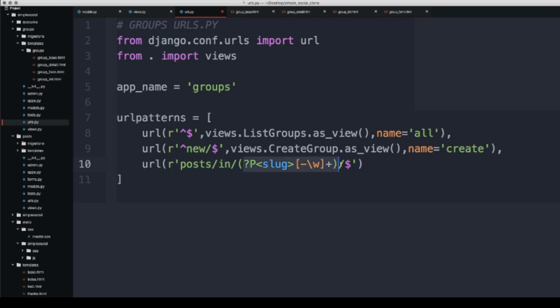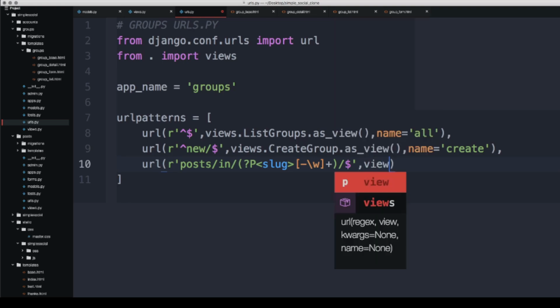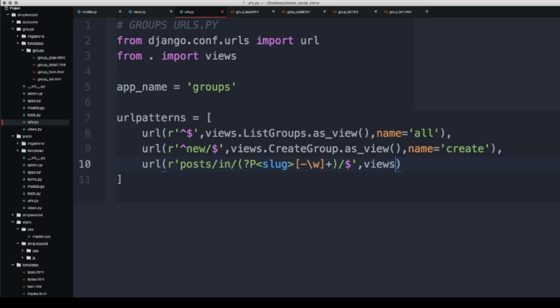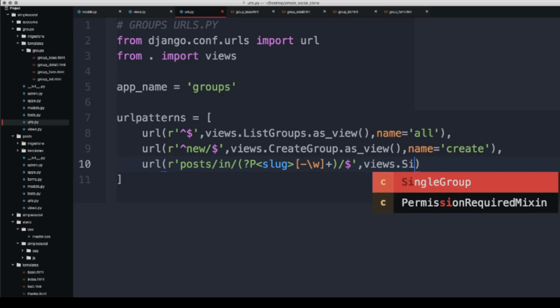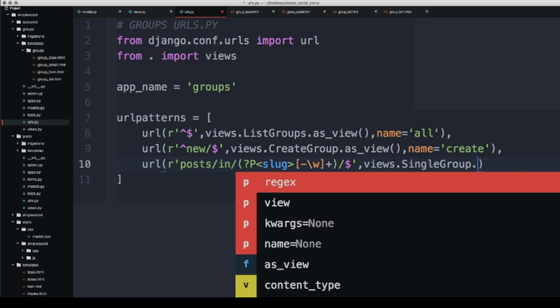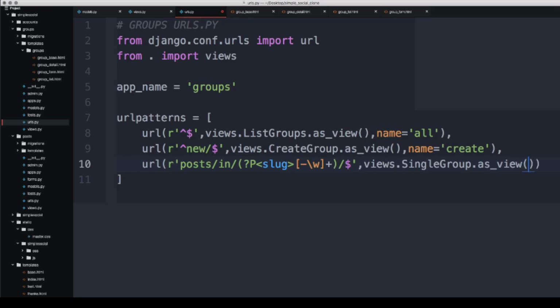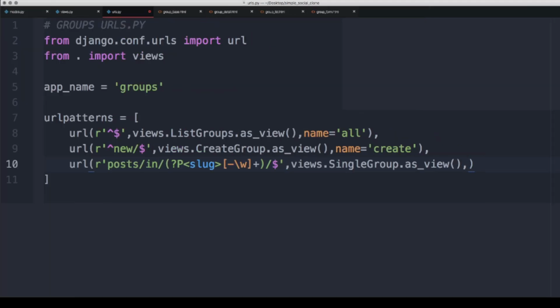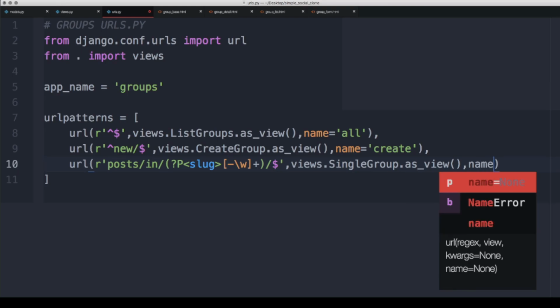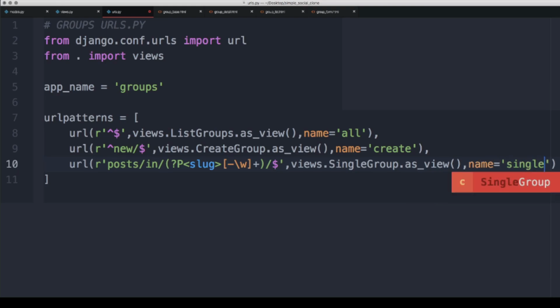So this is basically the regular expression way to write a URL, and you can convert it and ask for the right URL according to the latest Django. Basically that is just going to say posts in, and then it's going to slugify the actual group name, and that will lead to the actual single group there. So that will be views.SingleGroup.as_view, and we will give this the name single.